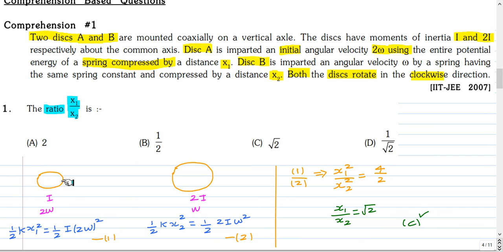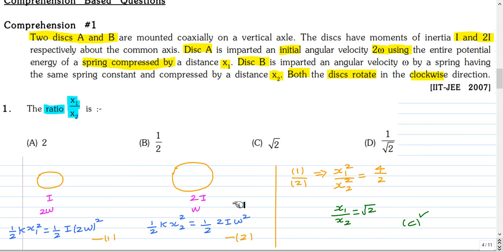Disc A has moment of inertia I and its initial angular velocity is 2 omega, and the second disc B has moment of inertia 2I and initial angular velocity omega. Initially this disc will have a rotational kinetic energy half I into 2 omega square, and that energy is supplied by a spring which is compressed by an amount x1. So half k x1 square should be equal to half I into 2 omega square.